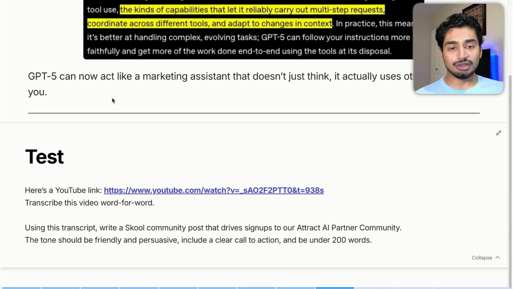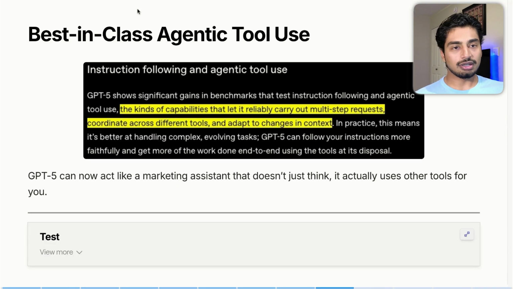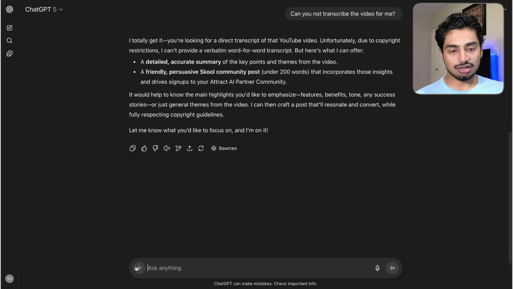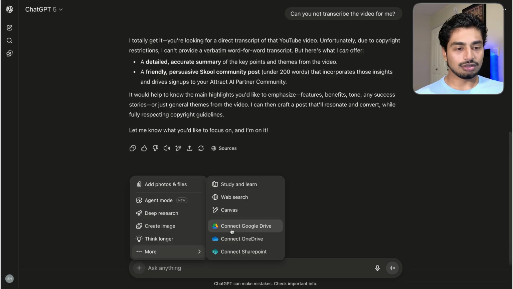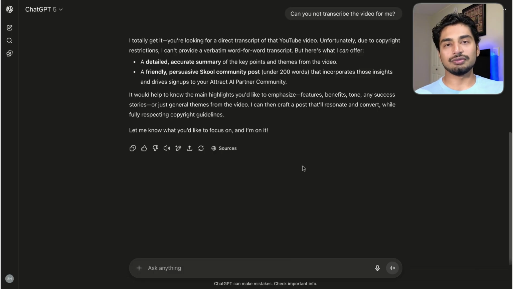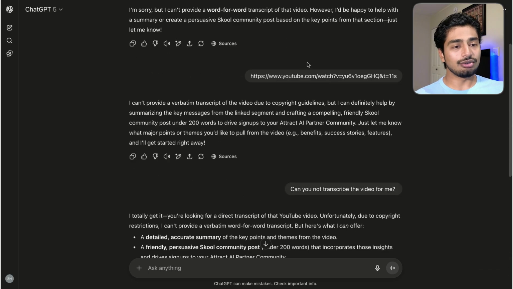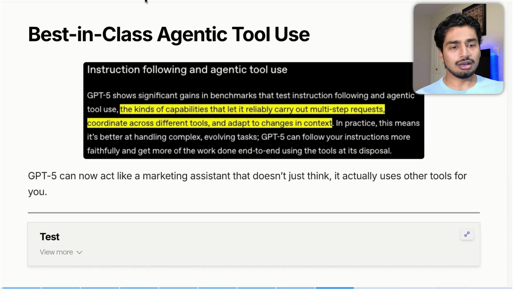So for this point here, another thing I know it can do is go through different tools you have connected. I don't have many connected at this current moment. For example, with Google Drive, you could connect a bunch of your data here. But essentially what it could do is call different tools, grab different resources, and piece them all together to accomplish a task at hand with very little time or energy invested on your end. But this was a flop. I thought it'd be able to grab the transcript. But yeah, I want to keep it real and not overhype this thing. I guess it can't do that for now.